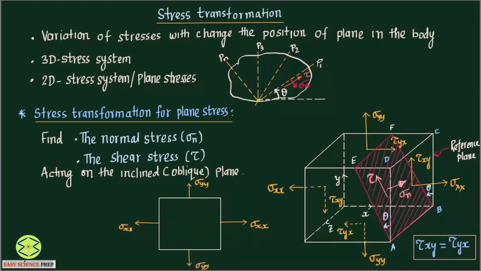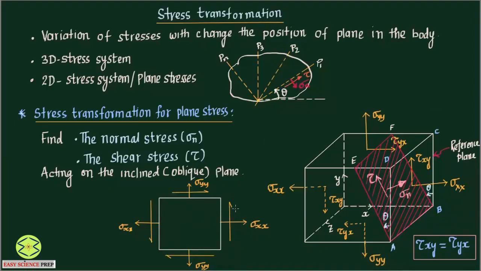We also have shear stresses acting. So on this plane we'll have shear stress like this. Here we'll have the shear stress in the opposite direction. Here we'll have shear stress in the counterclockwise direction to balance this clockwise shear stress, and here also we'll have the counterclockwise direction. So they are called complementary shear stresses.